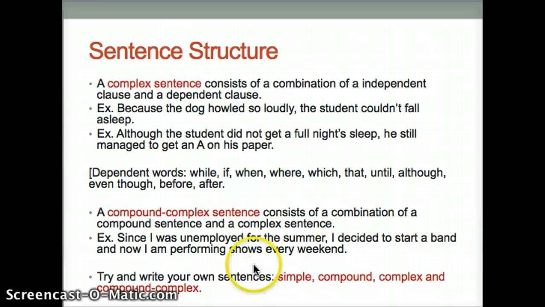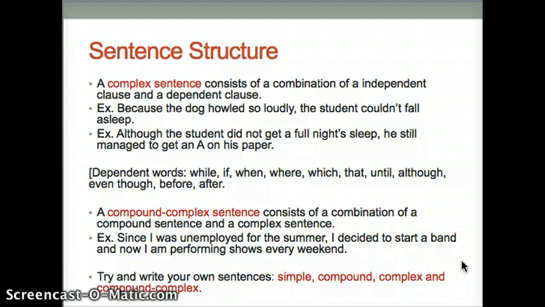There are three clauses in here: I was unemployed for the summer. I decided to start a band. I am performing shows every weekend. Those are the starts of three different clauses, but they're all attached correctly because we have one that's dependent, and then we have one that's attached with a coordinating conjunction, or FANBOYS word. So it is grammatically correct and accurate.